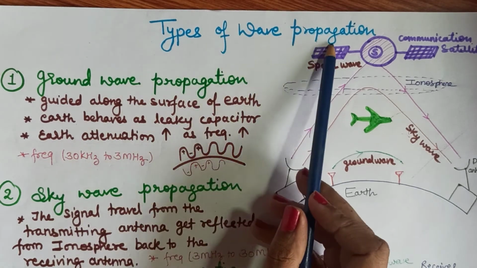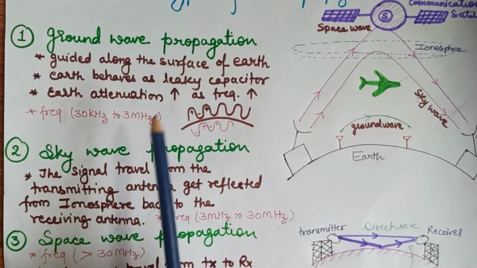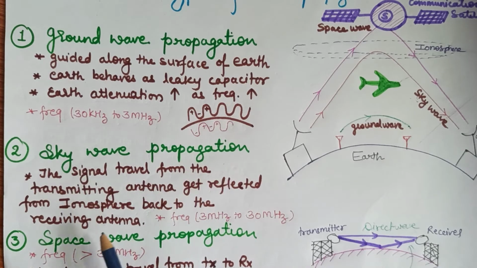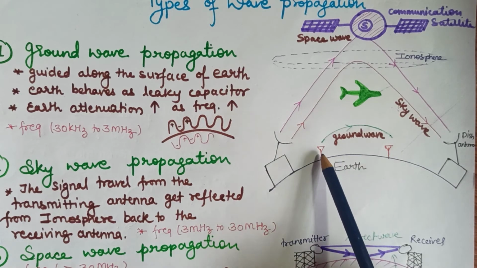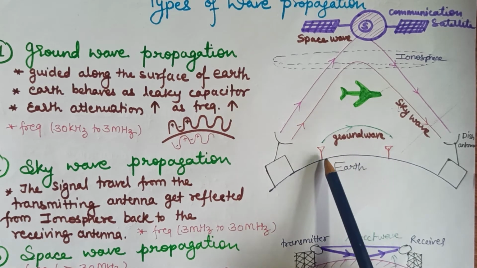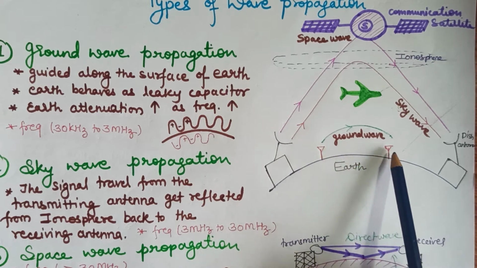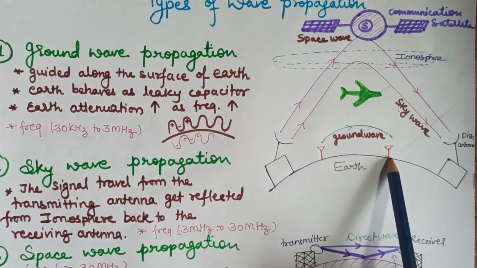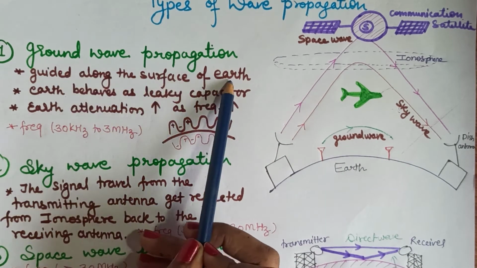Now, types of wave propagation. There are three types of wave propagation. First, ground wave propagation, sky wave propagation and space wave propagation. In this figure, we see first the transmitter and this is the receiver. The ground waves travel along the Earth's surface. This moves along the Earth's surface and is received by the receiver. Guided along the surface of the Earth.